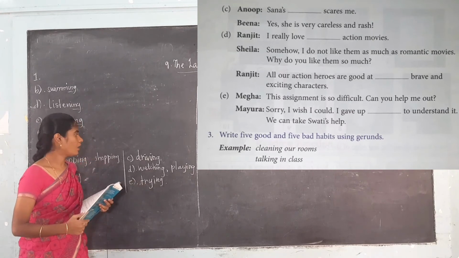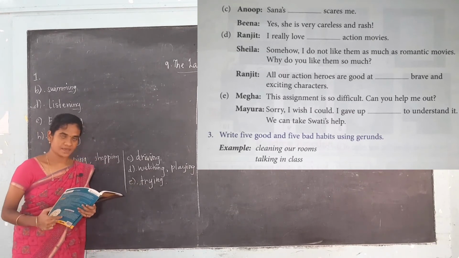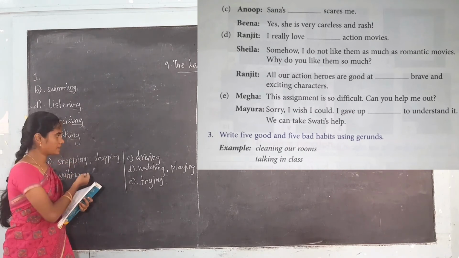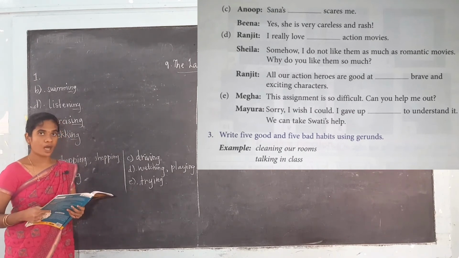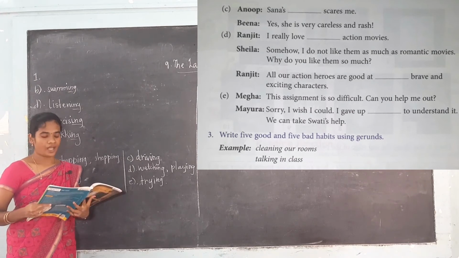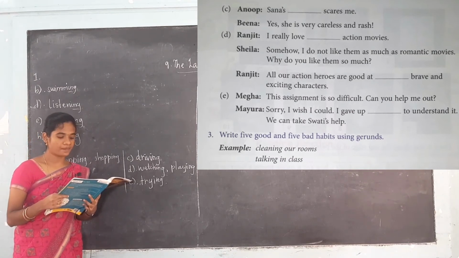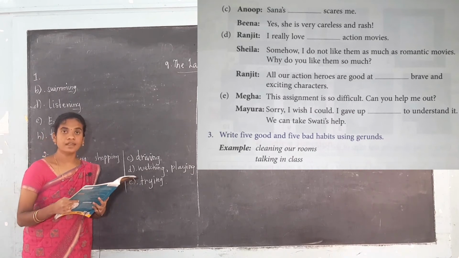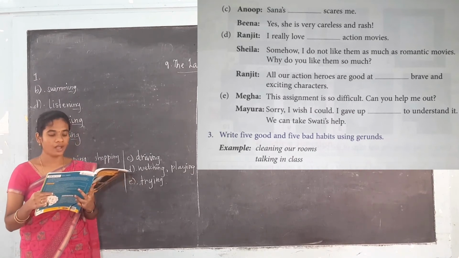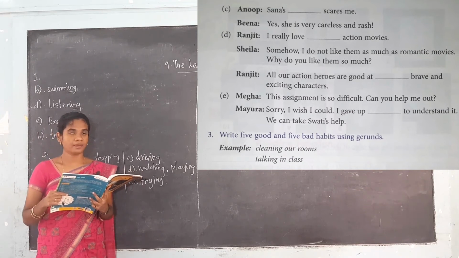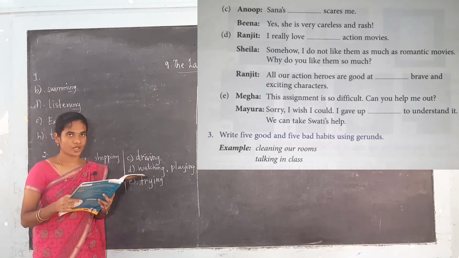Okay. So we have finished the conversations by adding ing to the verb, and also these are some of the words that are used as nouns in the sentences. Okay. And the next one is: write 5 good and 5 bad habits using the gerund. So this is the homework for you. You have to write 5 good habits using the gerund and 5 bad habits using the gerund. This is also homework for you.